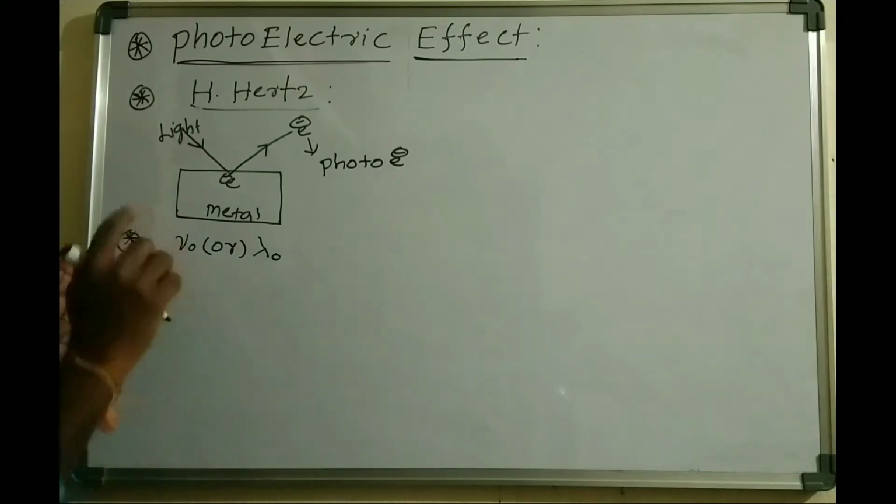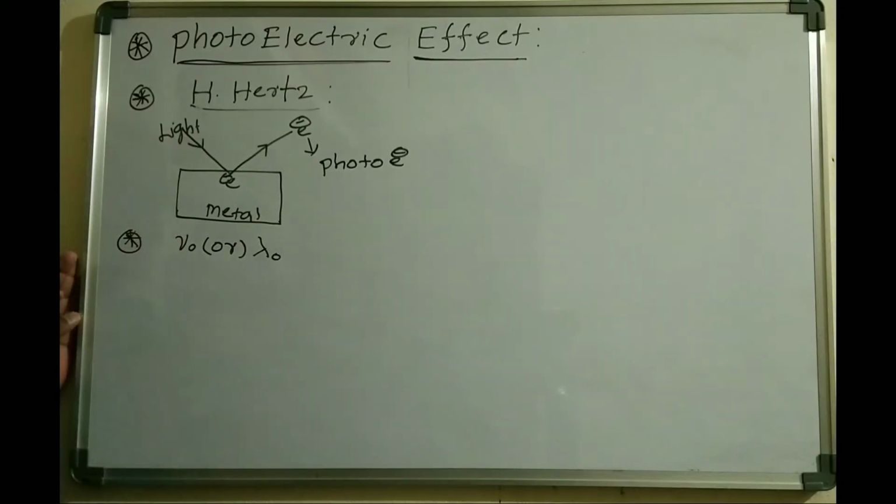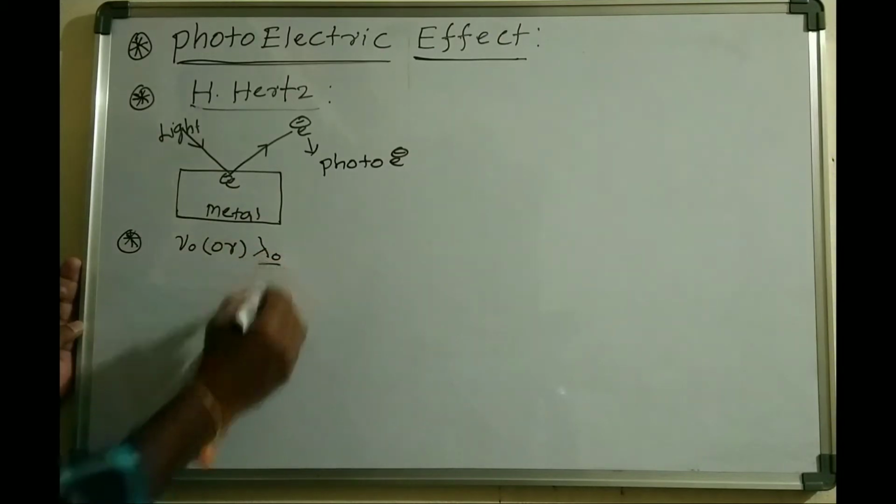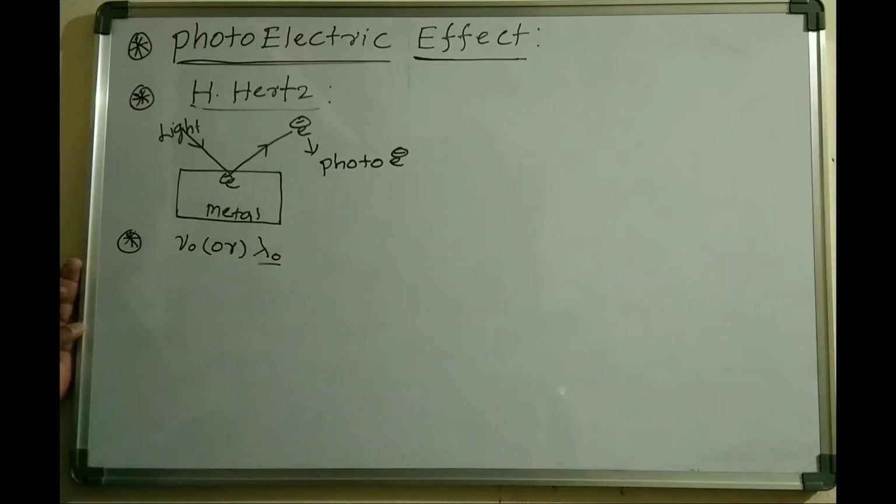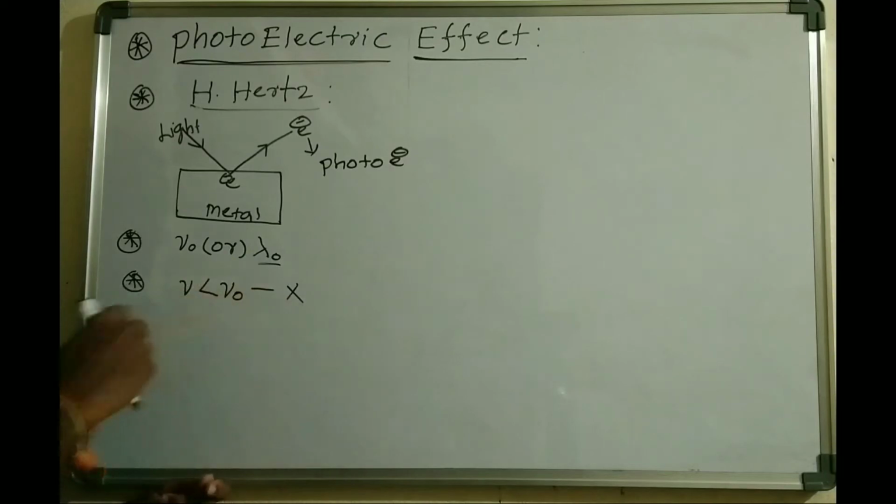Light with a suitable frequency can cause ejection of electrons. That frequency is called the threshold frequency, and the light having the minimum wavelength to eject the electron from the metal surface, that wavelength is called the threshold wavelength. If a frequency less than the threshold frequency strikes the metal surface, there is no question of ejection of electrons, and no photoelectric effect.